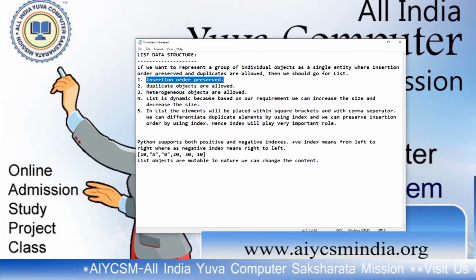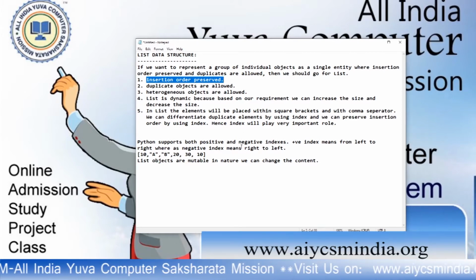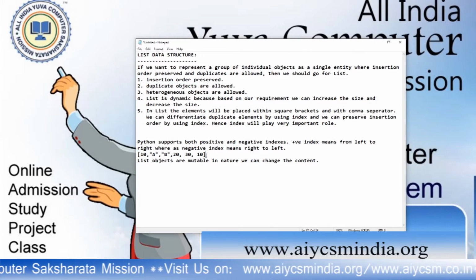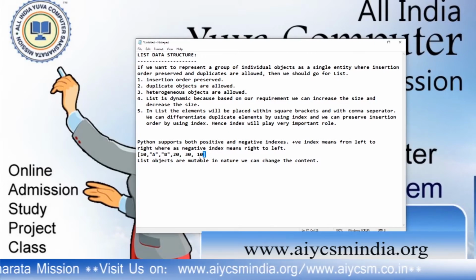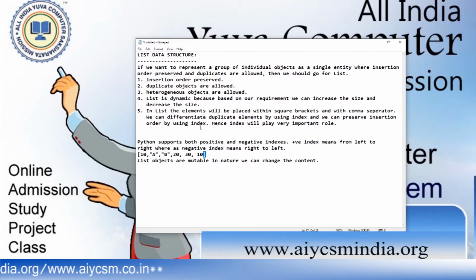I just explained. In a list, the elements are placed within square brackets, because a list is indicated by square brackets. Within these square brackets the elements are placed. By using indexing we can represent insertion order. Hence index plays a very important role. There are both positive and negative indexes.